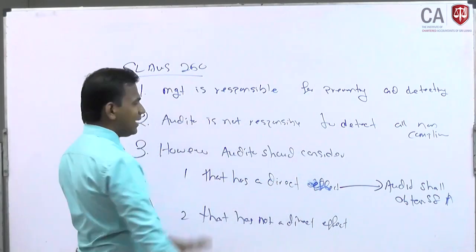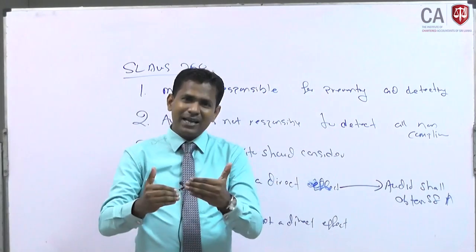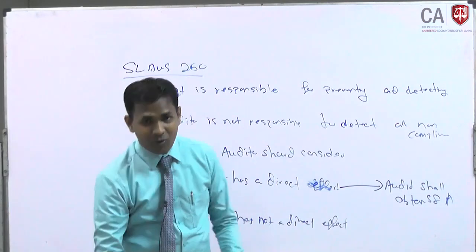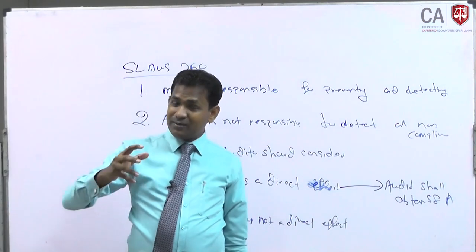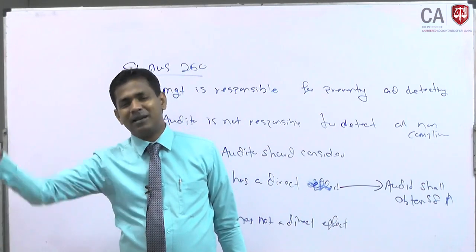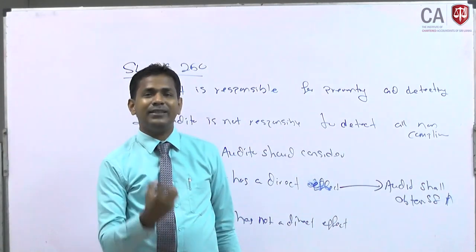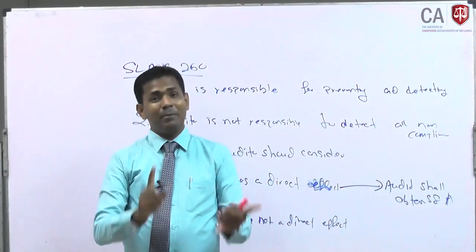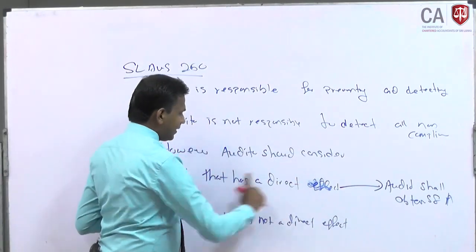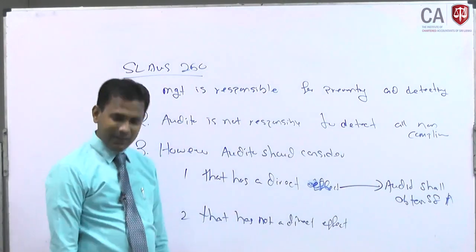However, auditor will consider non-compliances which could create a material misstatement in the financial statement. Auditor should consider non-compliances which could create a material misstatement in the financial statement. That end of the day, that is auditor's responsibility. By doing so, auditor will consider two things, that has a direct effect and that doesn't have a direct effect.